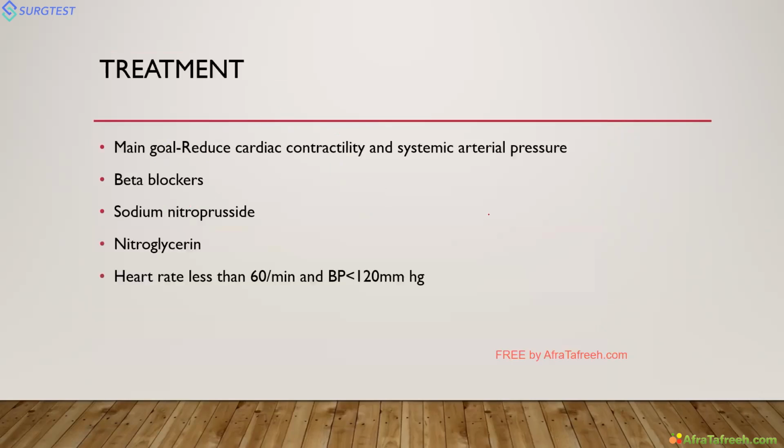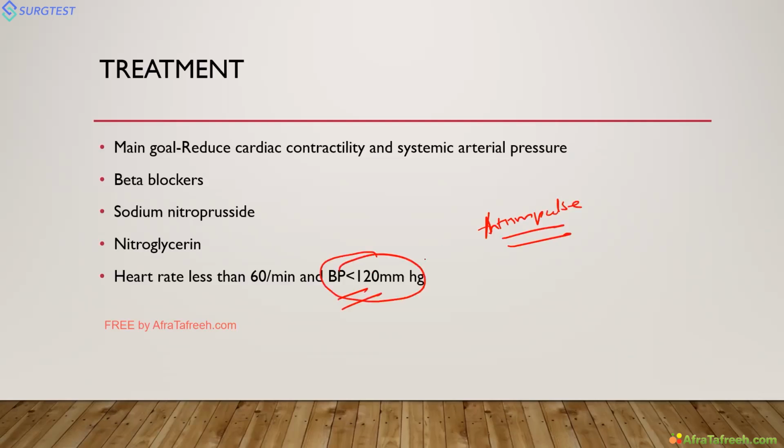The main treatment is anti-impulse therapy. Here we reduce the BP and reduce the heart rate. The goal is systolic less than 120. Even if the patient has a BP of 130, you have to reduce the BP to 120 and the heart rate to less than 60. So the main aim is to reduce cardiac contractility and reduce systemic arterial pressure, mainly by beta blockers. You can use beta blockers, IV labetalol, esmolol, sodium nitroprusside, nitroglycerin. All these drugs you can use to reduce the BP.